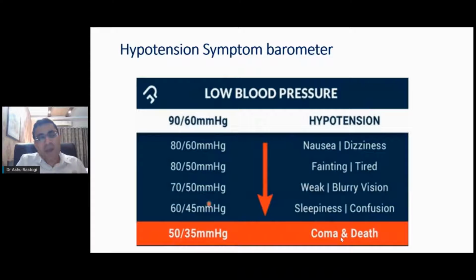Just today, when I was taking rounds in the private ward, I saw a patient. She was a type 1 diabetic. She was the wife of a doctor. She already had CKD and a transplant. And after the transplant, she was having a significant fall of 80 millimeters of mercury. She was hypertensive because of CKD status. So her initial blood pressure was 170, but on standing, her systolic fell down to 90. So it was a 90 millimeter of mercury fall in blood pressure.